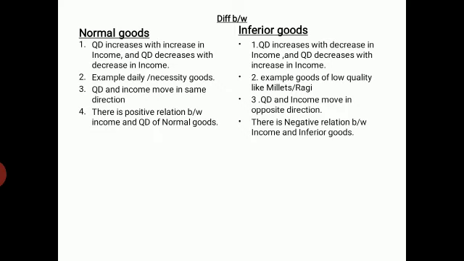Then the last point of difference: for normal goods, there is a positive relation between income and quantity demanded, as they move in the same direction. For inferior goods, QD and income move in opposite direction, so there is a negative relation between income and inferior goods.